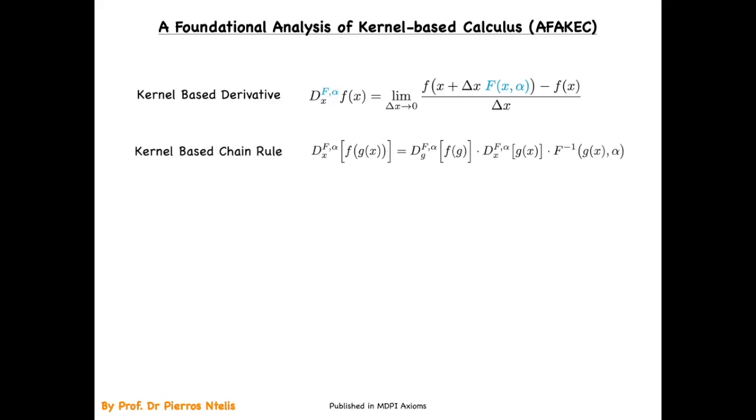Now this has some implication to the chain rule. So we have the kernel-based chain rule, which is defined as follows. If we take the operator d_x F_alpha applied to the small f of g of x, then we have to apply the kernel-based differential operator d_g F_alpha onto f of g, and then we need to apply the kernel-based derivative d_x F_alpha on g of x, times the inverse of this function evaluated at g of x and some parameter alpha.